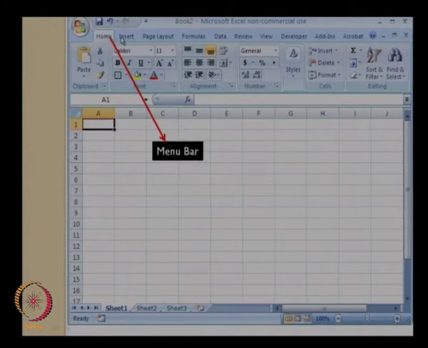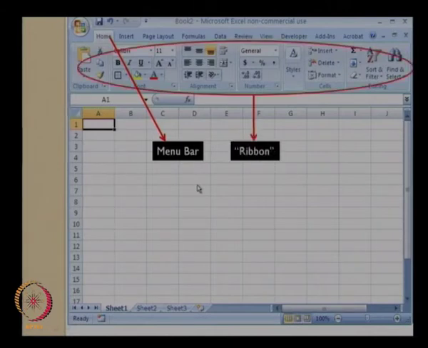As you can see, the various menu options: the Home menu option tells you various things about cutting and pasting. This particular one allows you to change the fonts. Over here you have various formatting for the numbers, and so on and so forth. The other menu that will be useful for us is the Formulas menu, and the final menu that will be useful for us is the Insert menu, when we are going to insert any figure in Microsoft Excel.